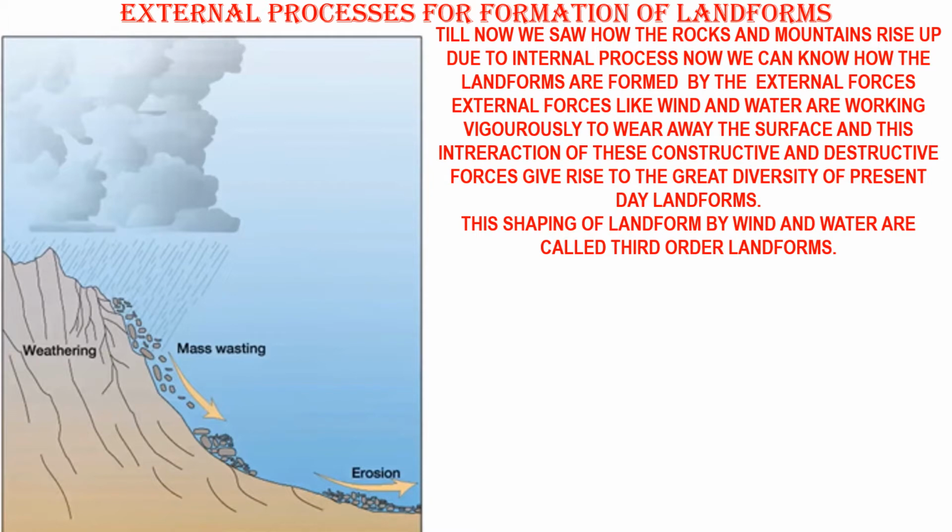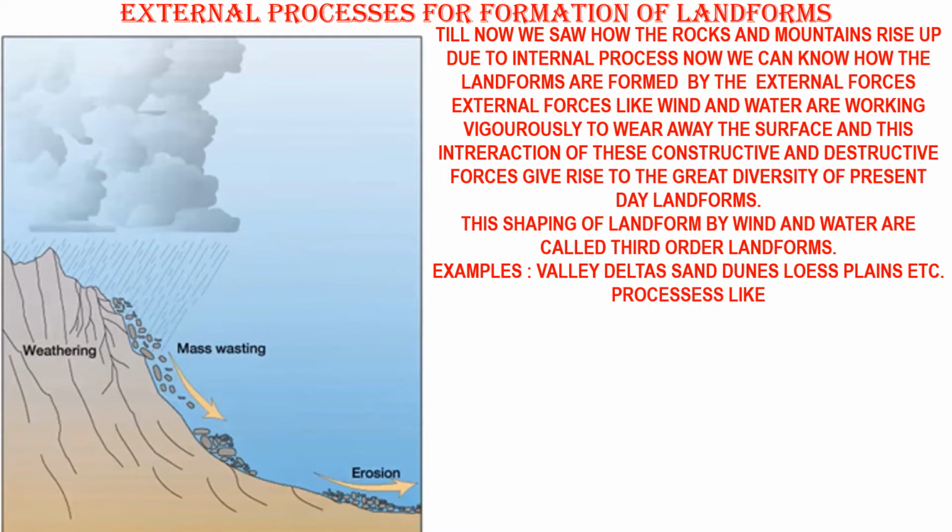In the previous lesson video, we told you about the first and second forms of landforms. Now we are speaking about the third form of landform. So the shaping of landforms by wind and water is called the third form of landforms. Examples of the third form of landforms are valleys, deltas, sand dunes, Loess plains, etc. So let us watch what the processes are which make these valleys, deltas, sand dunes, and Loess plains get formed by wind and water.